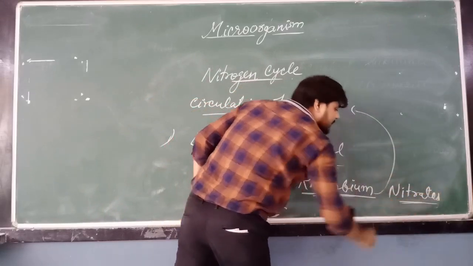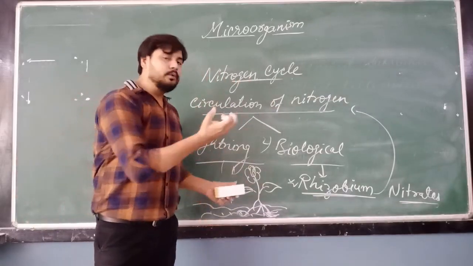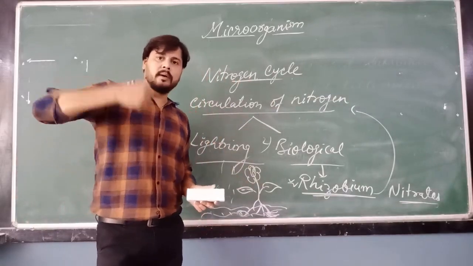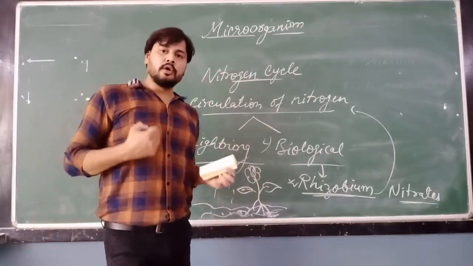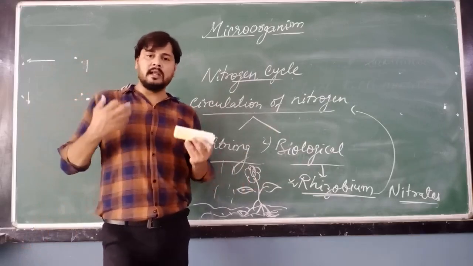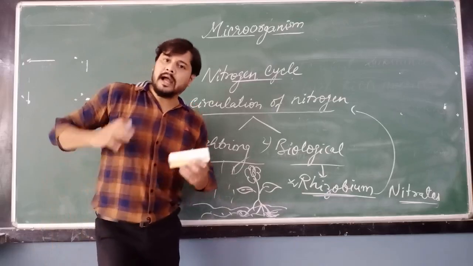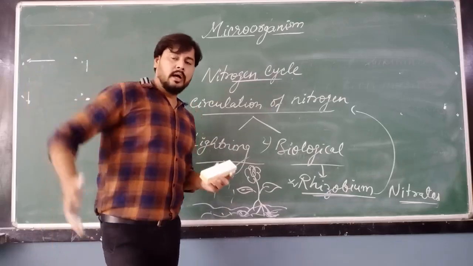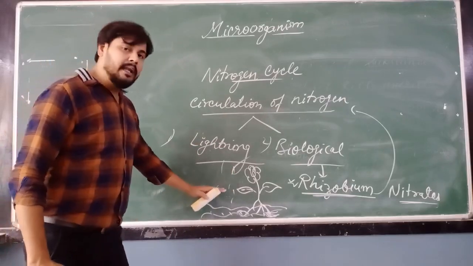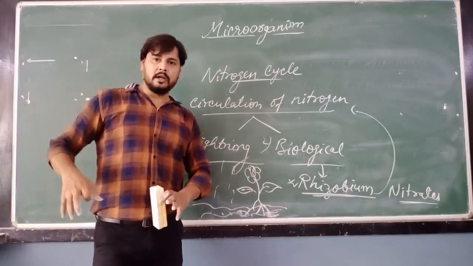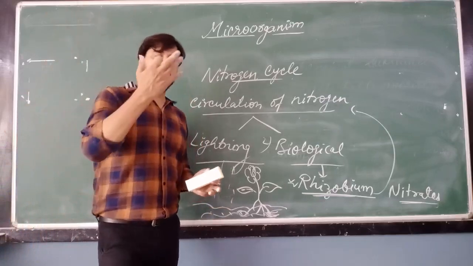Okay, and these nitrates are soluble in water. ये nitrates soluble हो जाते हैं water में. And then it is absorbed by the plants. Root absorb कर लेती है and it is utilized by the plants. अब this is what the utilization. हम नाइट्रोजन को utilize कर रहे हैं. But if we keep on taking the nitrogen from the atmosphere, तो one day will come that there will be the lack of the nitrogen. तो lack हो जाएगी, खत्म हो जाएगी nitrogen. So it should again return to the atmosphere. So how does it return? When the plants die, when the animals die, तो क्या होता है? That nitrates again come to the nitrogen form and return to the atmosphere.